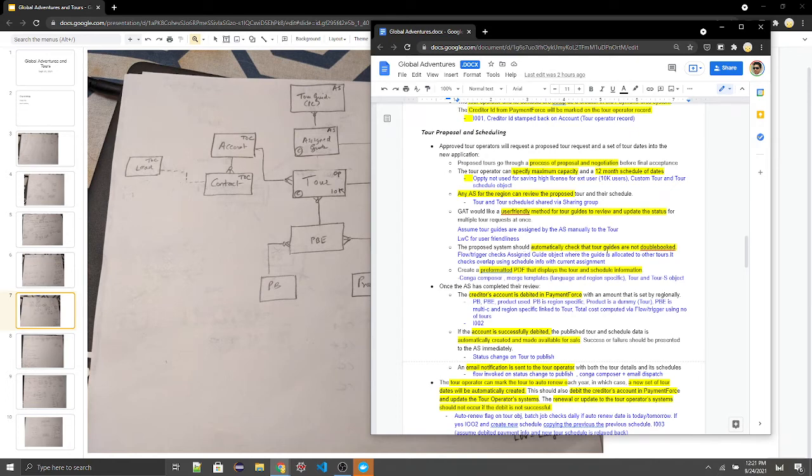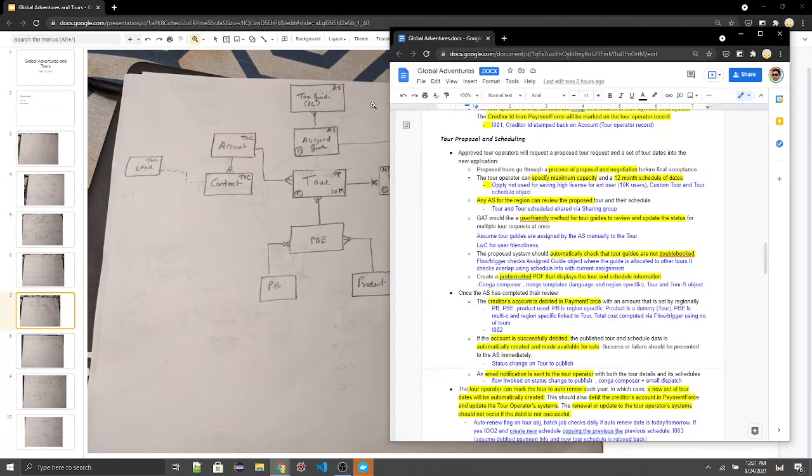Proposed system should automatically check that tour guides are not double booked. So here what we can do is define a flow or trigger that checks the assigned guide object. The assigned guide object is basically a junction object between a tour guide and the scheduled tour, which is this object.